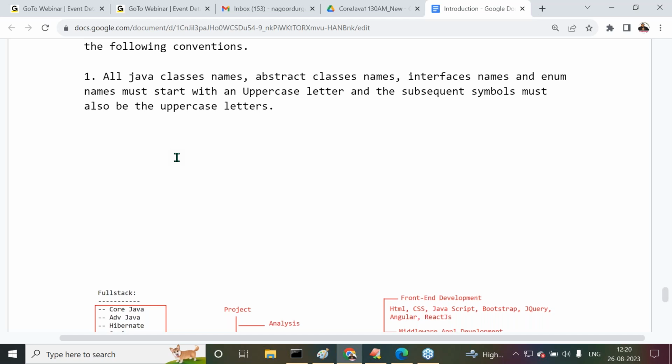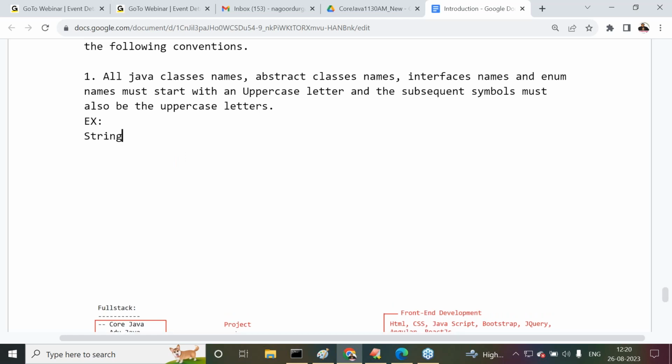Is that all of you are following or not? Every word must start with what there? An uppercase letter. Examples here I'm telling to you. String is a class where S is what there? Uppercase letter. StringBuffer, where in String S is an uppercase letter and in Buffer B is what there? Uppercase letter.